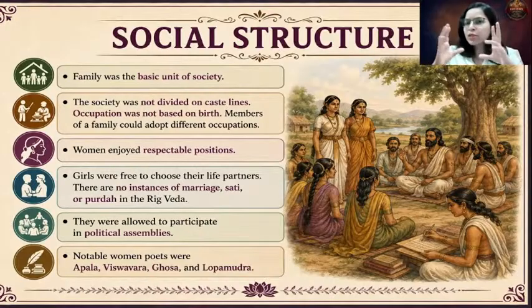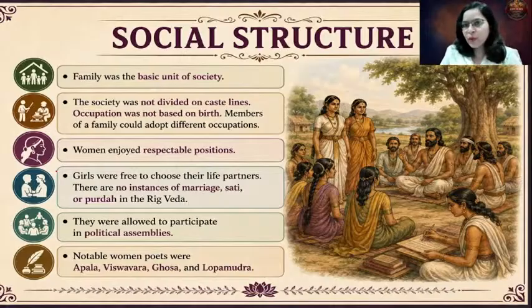Okay, so what does this particular hymn in Rig Veda show, that in one family you had so many diverse occupations? So this shows that the Rig Vedic people had the liberty, the freedom to choose their own occupation. Occupation was not based on birth. Okay, so please remember this.